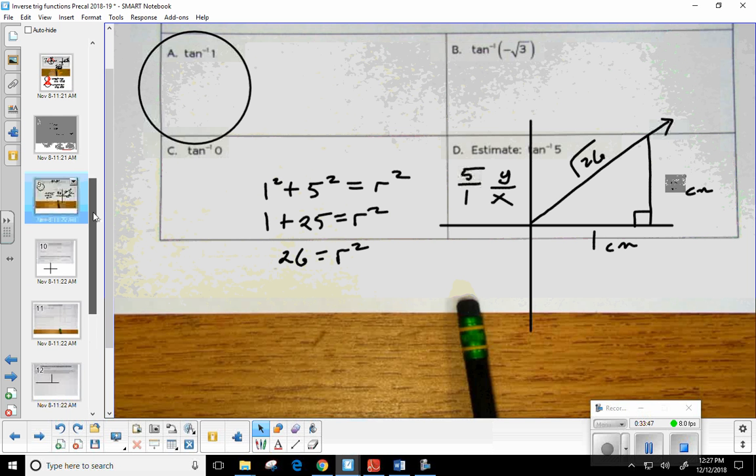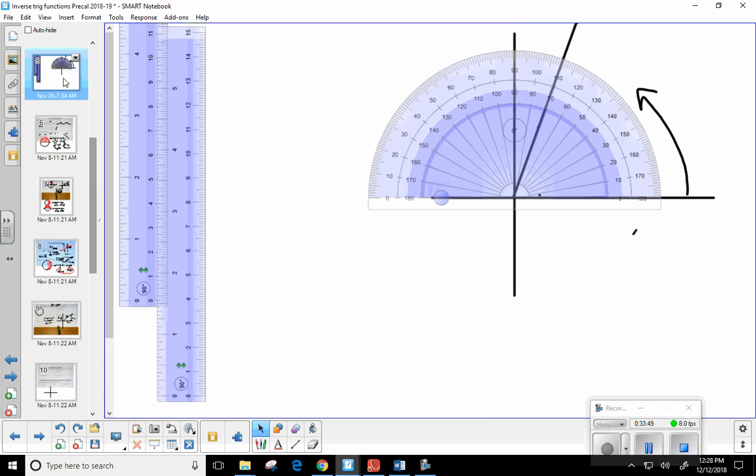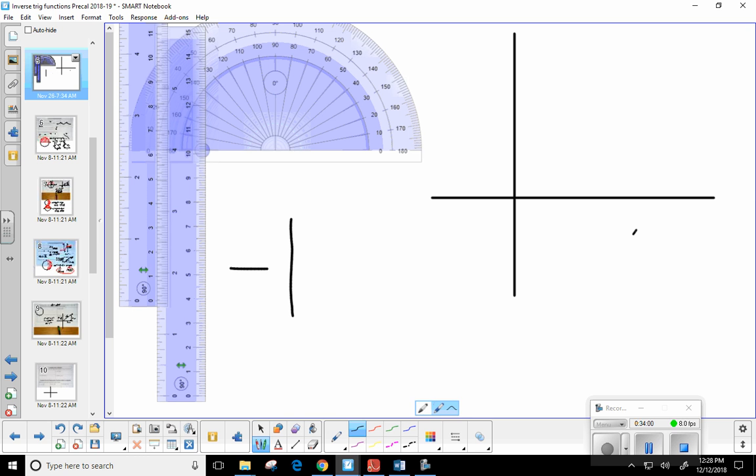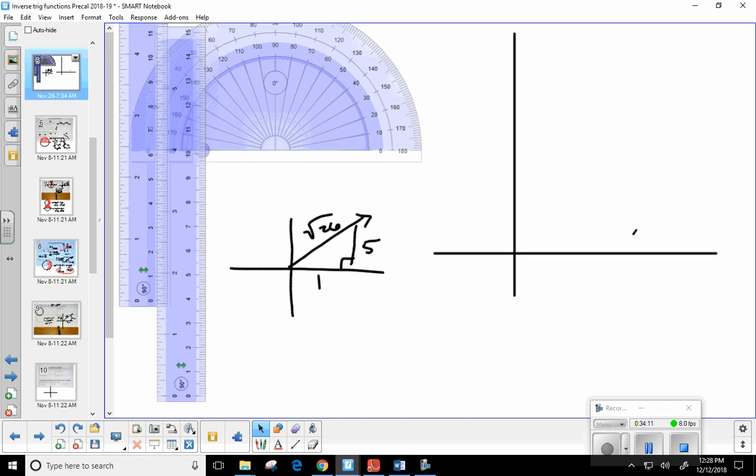So let's go back over here. This is the previous problem that we were working on. So we want to recreate this triangle right here. We just found it to be 1 by 5 centimeters and then square root of 26. Let me pull this down just a little bit to make sure I can get the 5 centimeters.